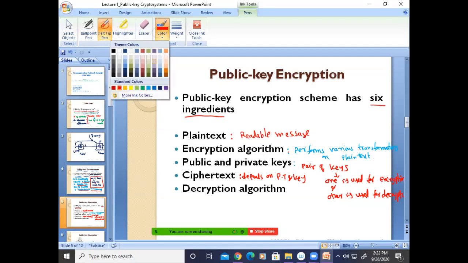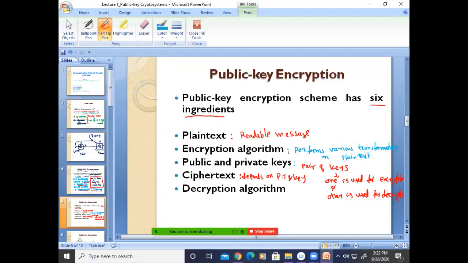Yes, sir. So what about the decryption algorithm? It takes the input as a ciphertext and, using the key, it will provide the plain text. So here, ciphertext and matching key.